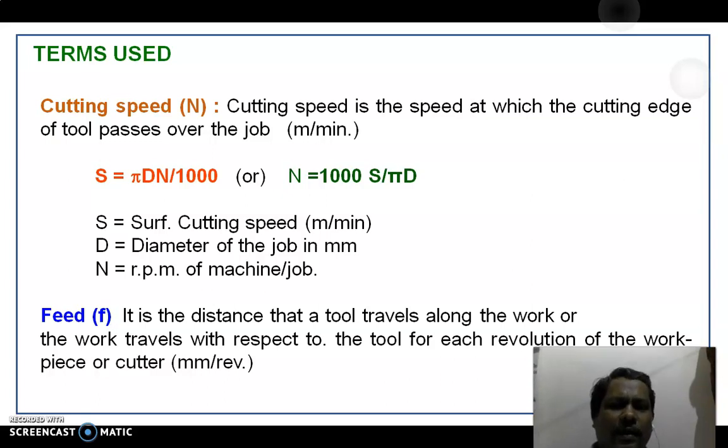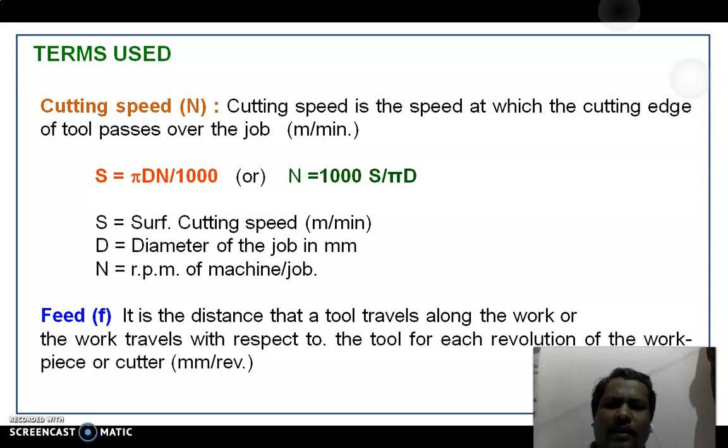D is diameter of the job in millimeters. N is RPM of the spindle or sometimes job. So from the basic formula S equals pi D N by 1000, we can arrive at cutting speed in terms of RPM. That is, 1000 multiplied by S divided by pi D will give rotation speed in terms of RPM.